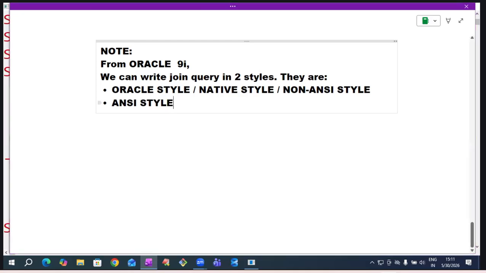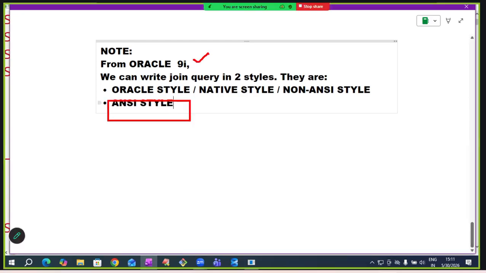So that is why they added this ANSI style in 9i. With this, learning the join concept is easier for us. Suppose in Oracle one kind of style, in SQL Server another kind of style, in MySQL another kind of style, in DB2 another kind of style. Now how many styles do I have to learn?